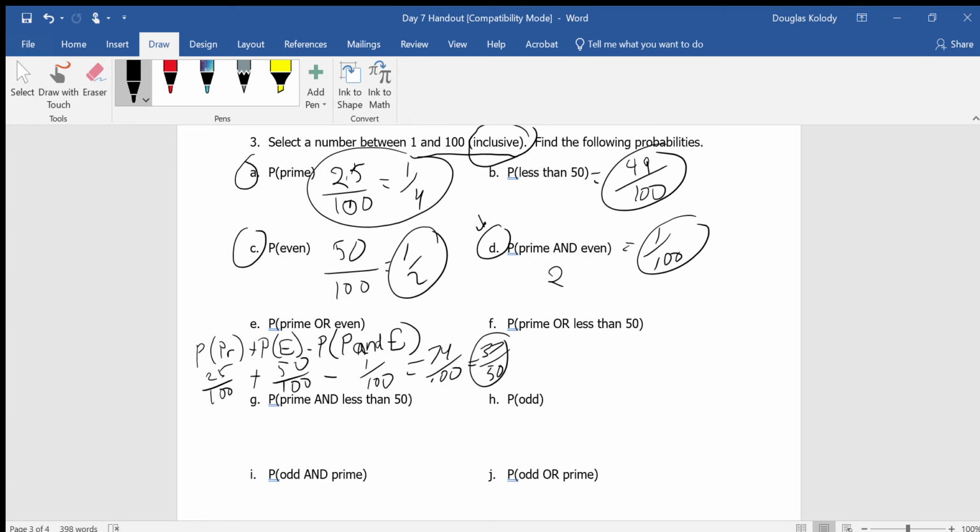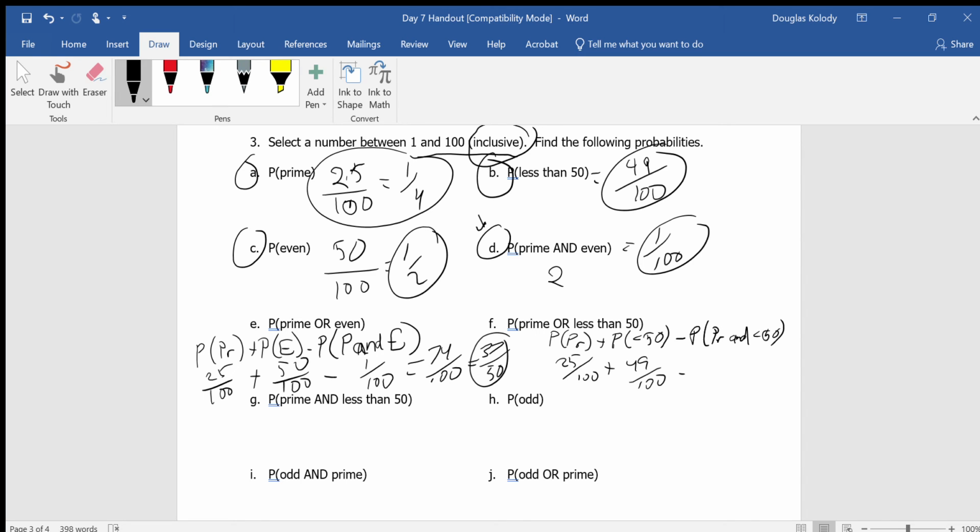Prime or less than 50. Once again, if I use the formulas that I've talked about, that's the probability of being prime plus the probability of being less than 50 minus the probability of being both prime and less than 50. Once again, we found those. Probability of being prime is part A, 25 out of 100. Less than 50 is part B, so plus 49 out of 100. Minus the probability of being prime and less than 50.